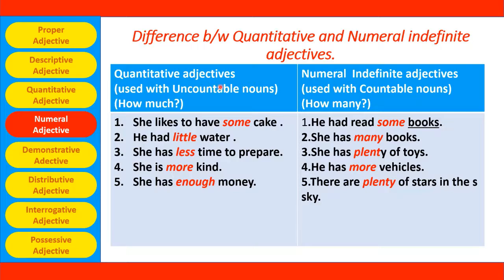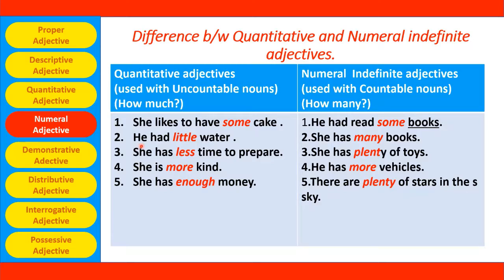Let's see some examples. Quantitative adjectives are used with uncountable nouns, and they give the answer for how much. She likes to have some cake. Here, she likes to have some part of a cake. So it cannot be measured in numbers like 1, 2, 3, 4 or first, second, third, fourth. So here some is a quantitative adjective. Let's see the same example for the numeral indefinite adjective. He had read some books. Here books we can count in numbers, 1, 2, 3, 4 or first, second, third. So they can be counted in numbers in order. Here some is an indefinite numeral adjective.